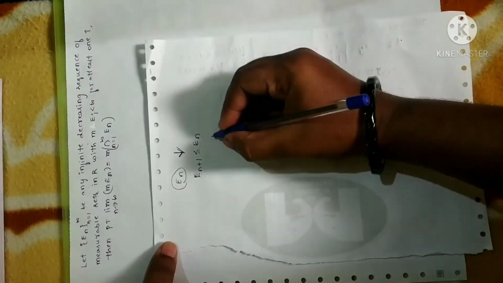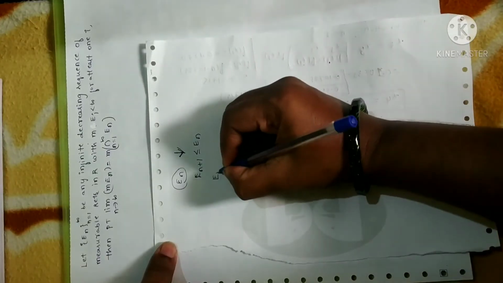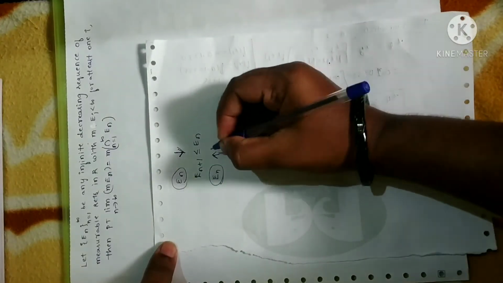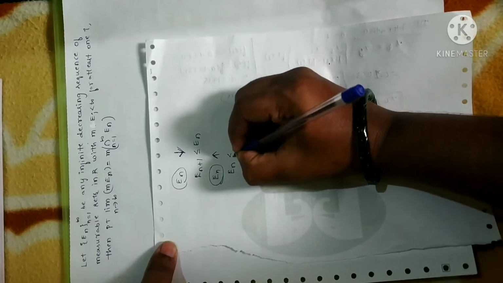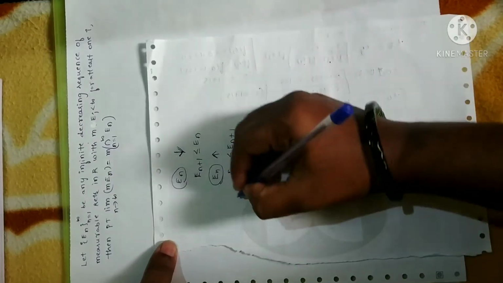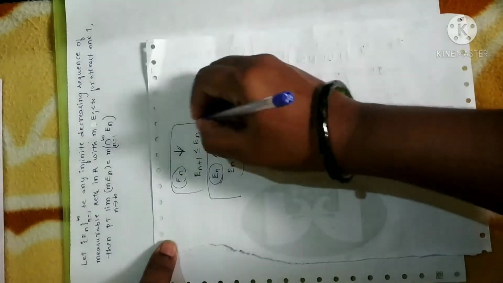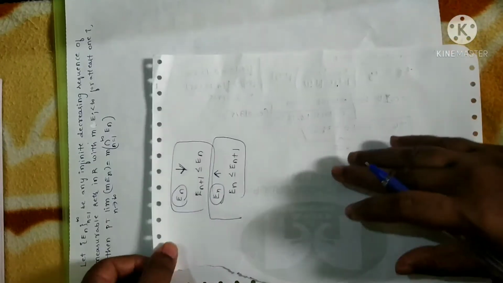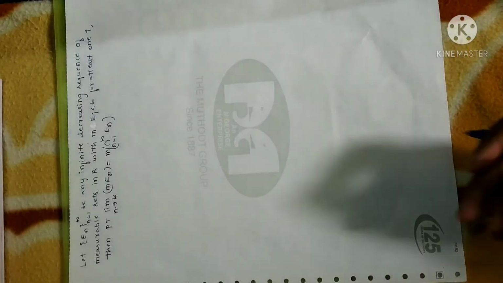If you understand real analysis very well, measure and integration will be easy. See here, if E_n is an infinitely decreasing sequence, then I can write E_(n+1) is less than or equal to E_n. Suppose E_n is a monotonically or infinitely increasing sequence, then E_n is less than or equal to E_(n+1). Throughout this, you have to remember this concept. Clear? Now, let me continue with the theorem.